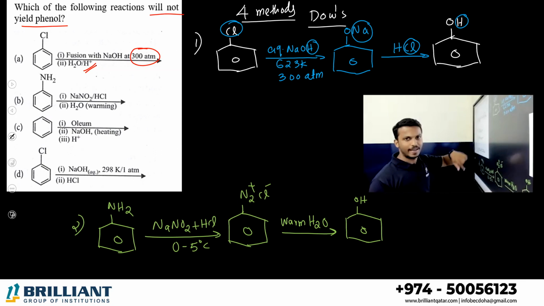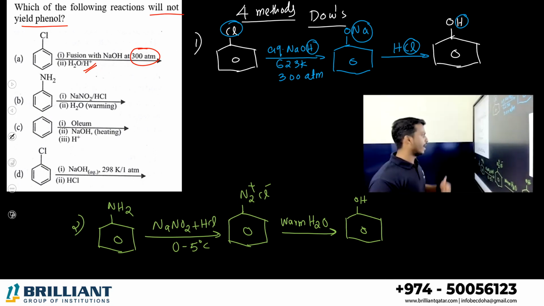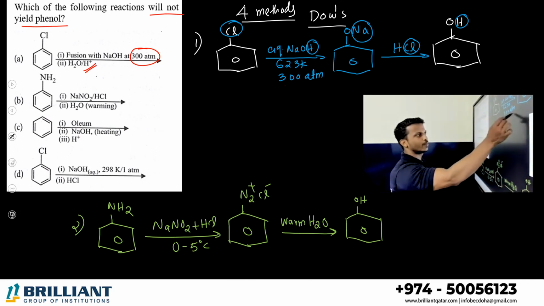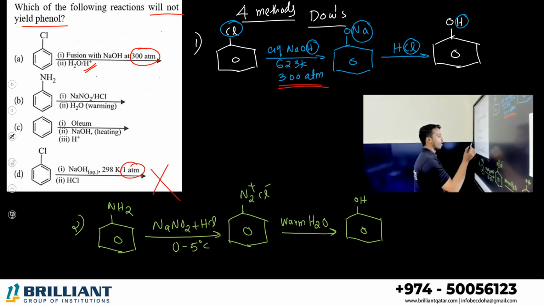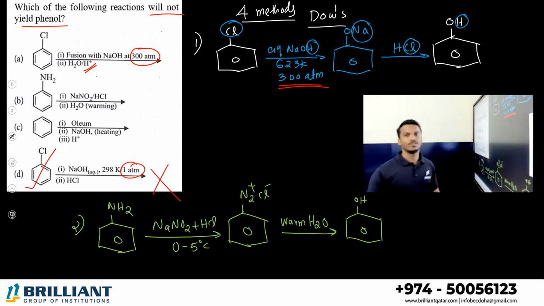Aniline, NaNO2 HCl diazotization, then warm water. Yeah, you will get it. Benzene, first we will treat it with the oleum, then NaOH and H+. Yeah, you will get it. Again, chlorobenzene, NaOH, but 1 atm. Is it a condition? No. That process, 300 atm, is the condition. This is the wrong one, or the correct answer for the question.